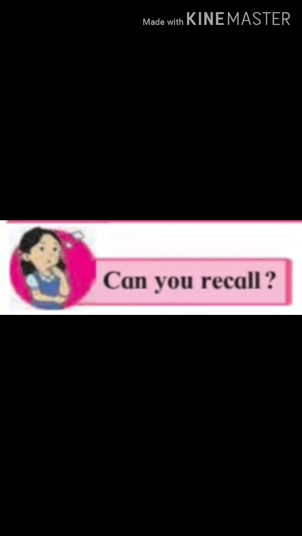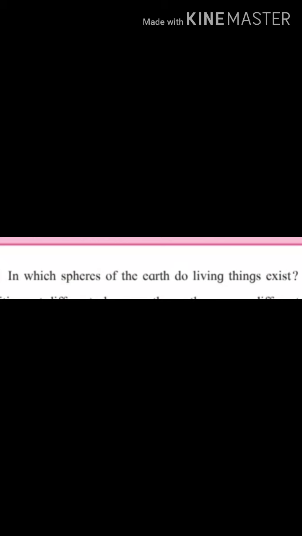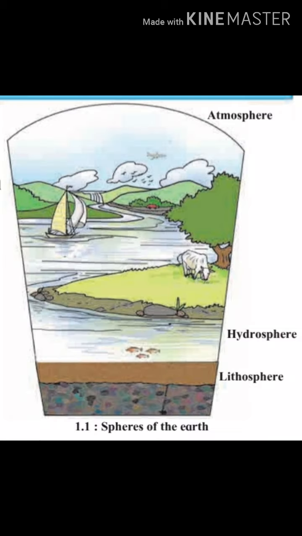Then can you recall in which spheres of the earth do living things exist? In the first lesson, we have learnt about the spheres of the earth. There are three spheres of the earth. They are lithosphere, hydrosphere and atmosphere. Living things exist in these three spheres, that is biosphere.